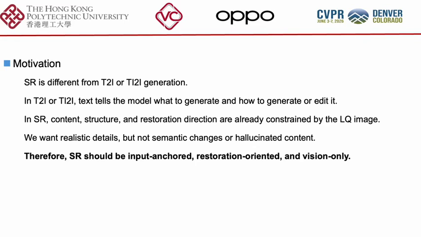The content comes from the low-quality image. The structure also comes from the low-quality image. And the goal is clear. Restore it from low quality to high quality. So we want realistic details. But we do not want the model to change semantics, alter structures, or hallucinate arbitrary content.